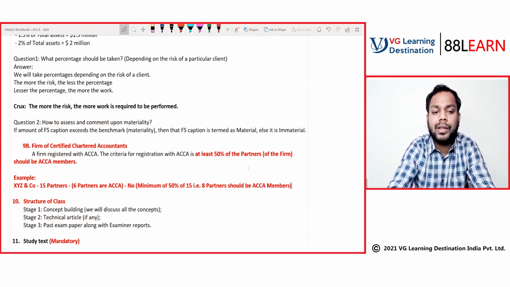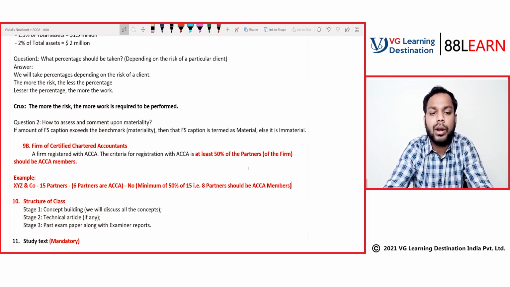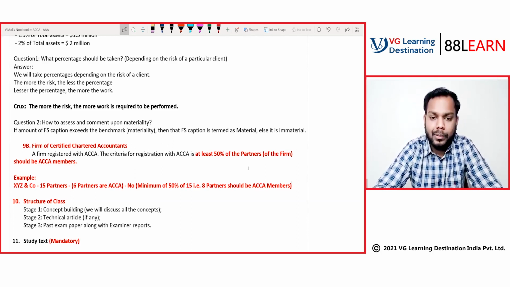Then only can we say that this firm is eligible to be called a firm of certified chartered accountants. I hope I have made sense here and no one has any queries so far.